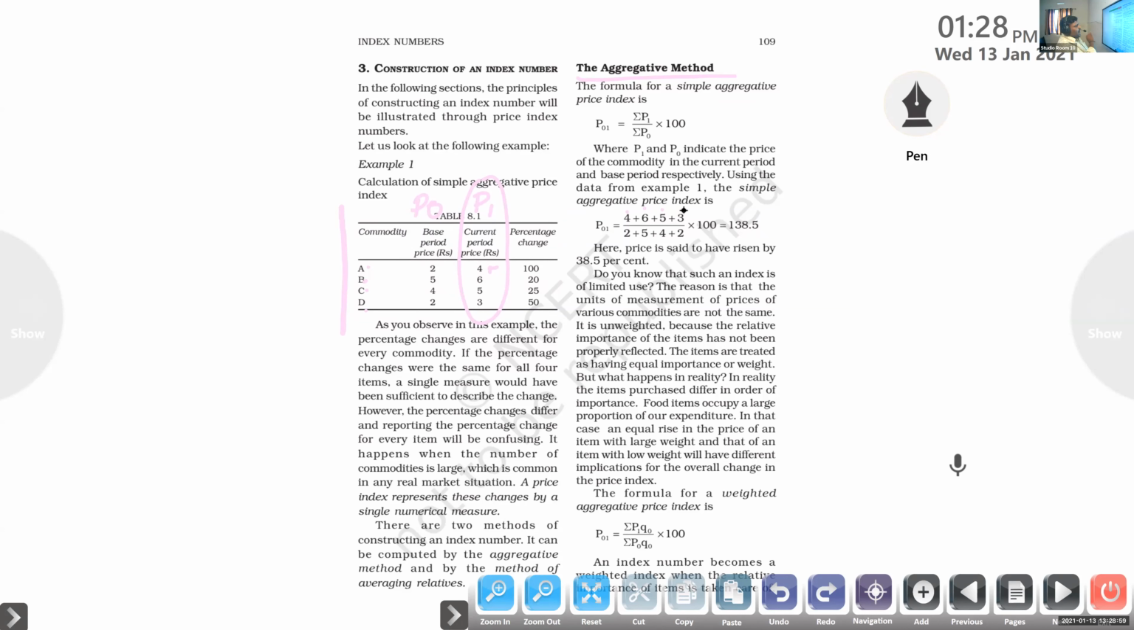So we want to add all together: 2 plus 5 plus 4 plus 2, multiplied by the number 100. So P01 is equal to sigma P1 divided by sigma P0 into 100. Clear? After calculation, we got 138.5 minus 100. Simply we can say that the price index of this product is 38.5%.